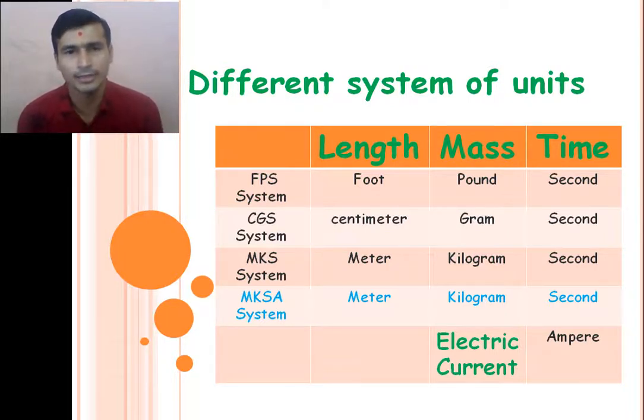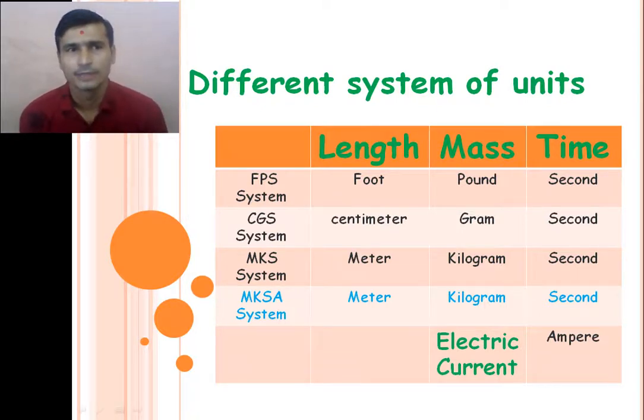So larger values can be represented in the MKS system, and nowadays we use the MKS system in our daily life: length in meters, mass in kilograms, and time in seconds. The smaller units are centimeter, gram, and second.